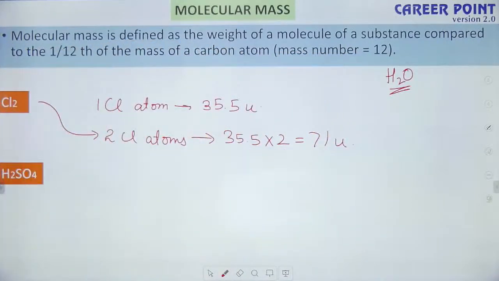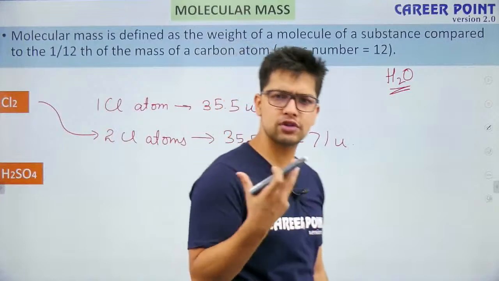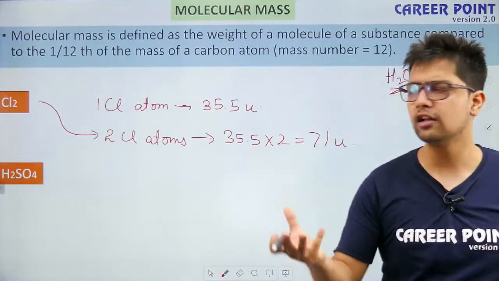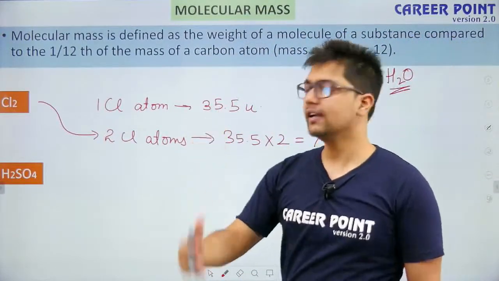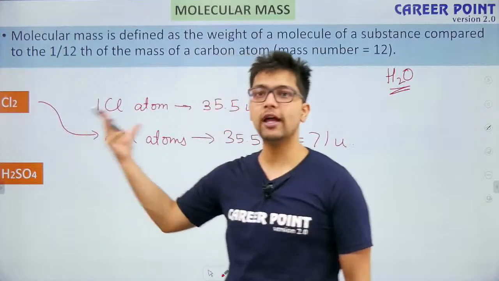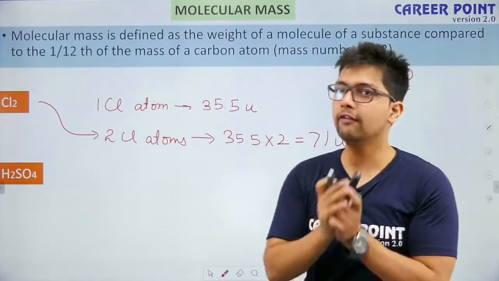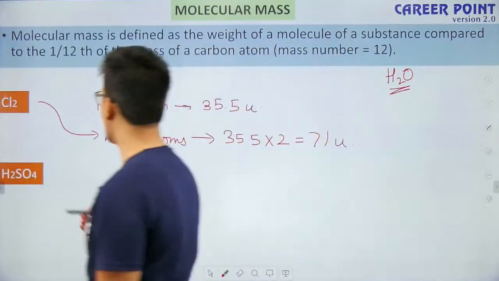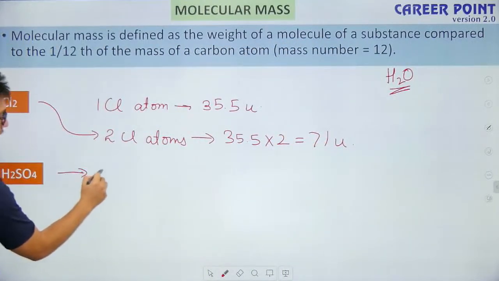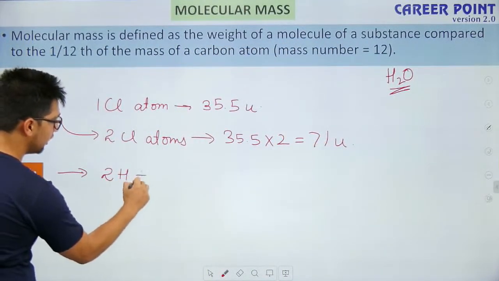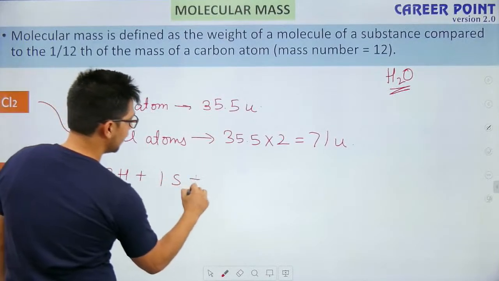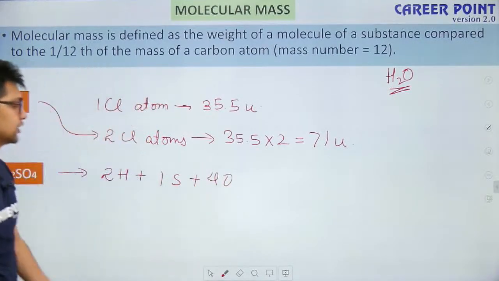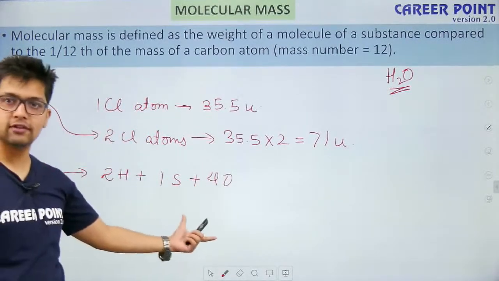Okay. So similarly, let's talk about H2SO4. Whenever we are talking about H2SO4 or any molecules in general, what we do? We basically take the individual masses of the atoms and then we add them and find the total mass. So in case of H2SO4, how many hydrogen do we have? We have 2 hydrogen, 1 sulfur and 4 oxygens. So I have to take the masses of all of these atoms.